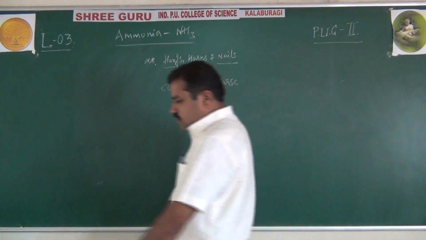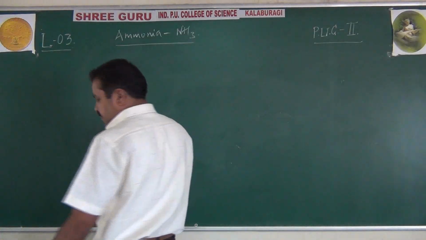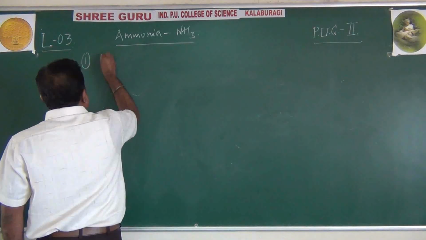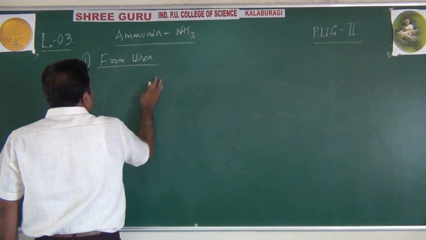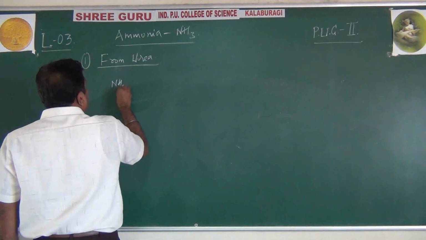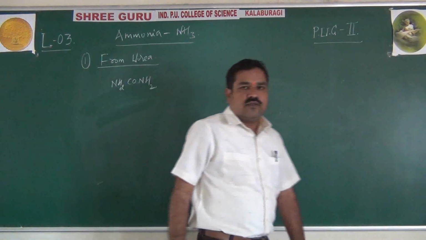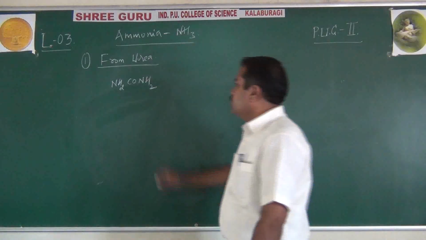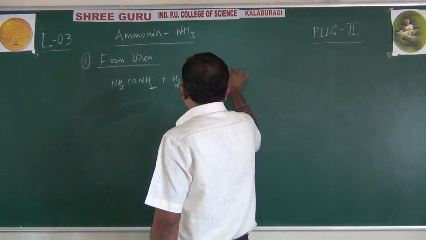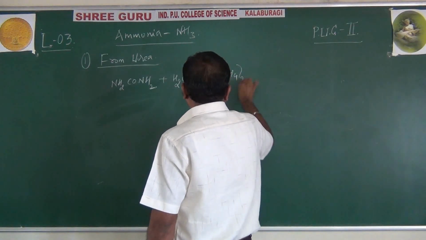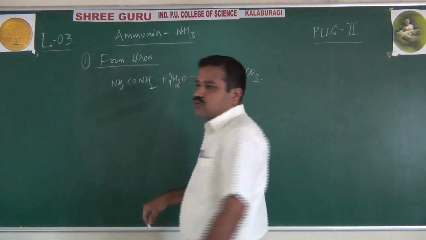But later, this is also extracted from urea. Okay, that is from urea. Method of preparation from urea. See, urea has the formula NH2CONH2, or CONH2 taken twice, is the formula of urea. This urea, when it is dissolved in water, okay, first it forms ammonium carbonate, (NH4)2CO3, ammonium carbonate. Balance the equation, 1 multiplying 2.